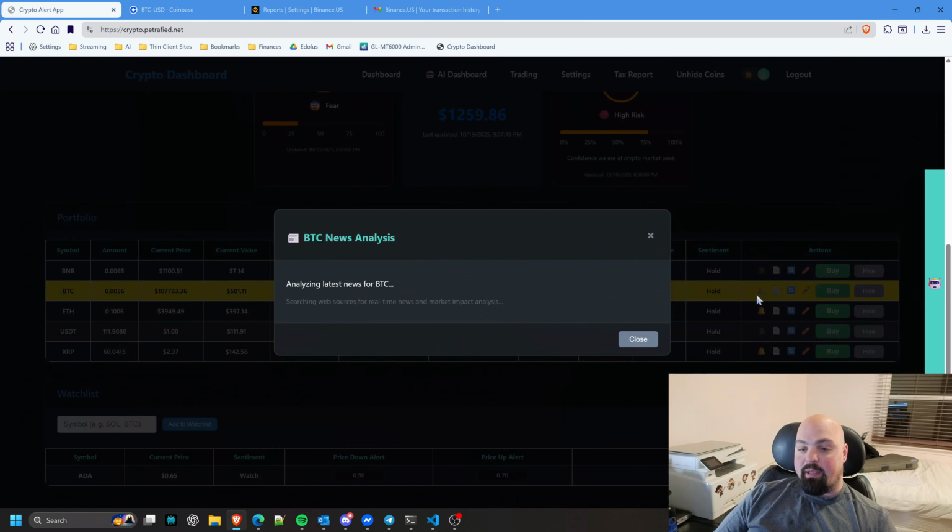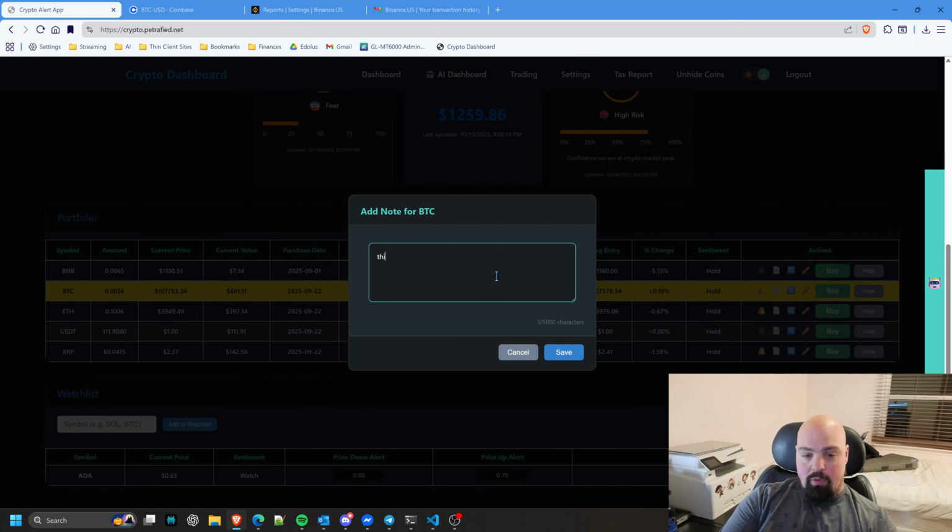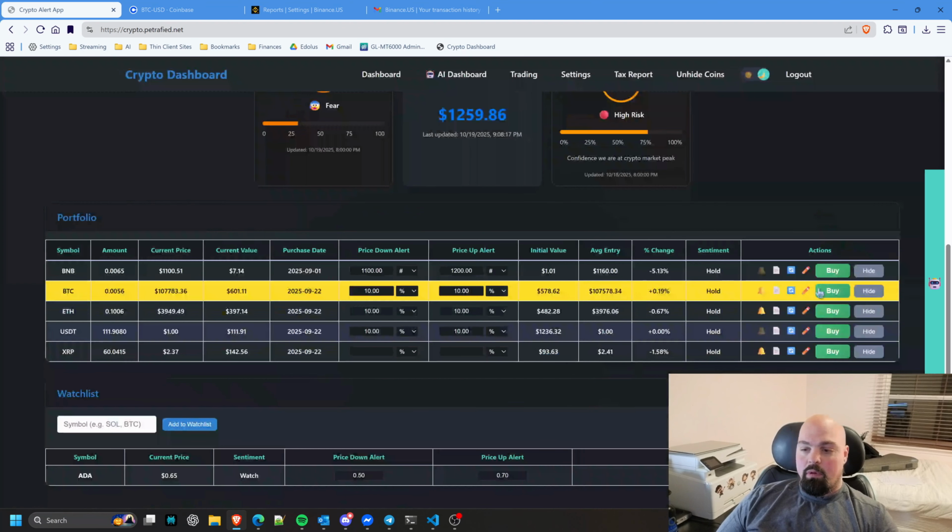And then I have some actions over here. I can click on this button here, and I built AI functionality into it, which I'll explore in more depth later, which is really cool. I was able to get AI built into my app. It does a little search, and of course, it's the thinking model that I'm using, I believe. So it takes anywhere from 30 to 60 seconds to generate a response. So I can close that and let it do its thing. I can add notes here. This is Bitcoin. Hover over it. Well, it would show the... oh, there it is. Yeah, this is Bitcoin. And then I'll get an alert.